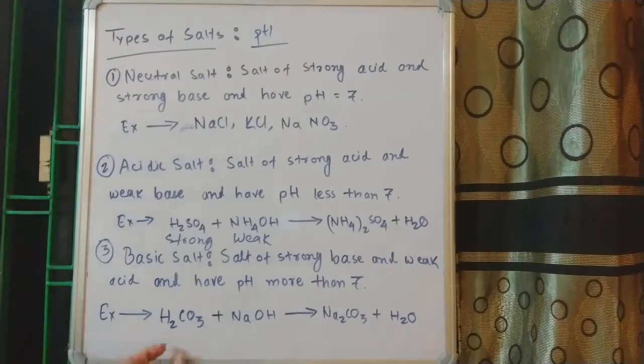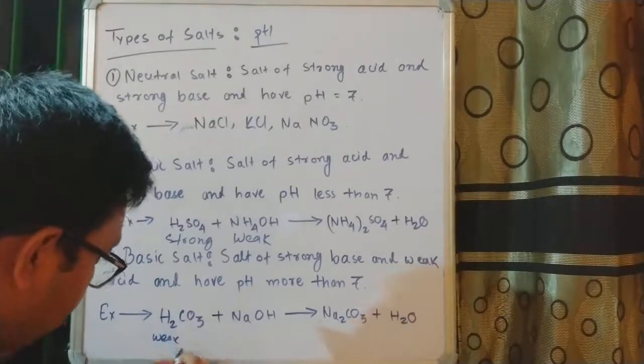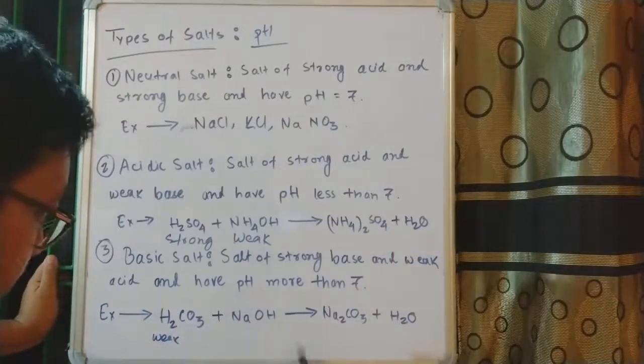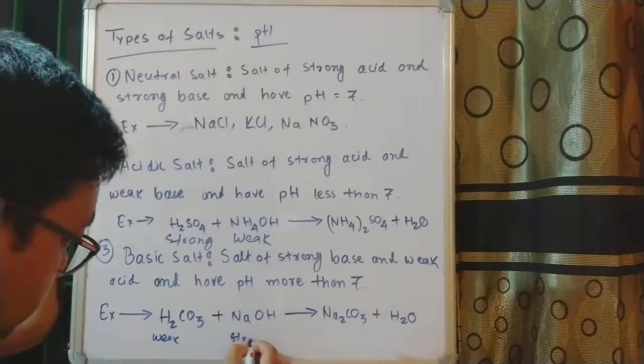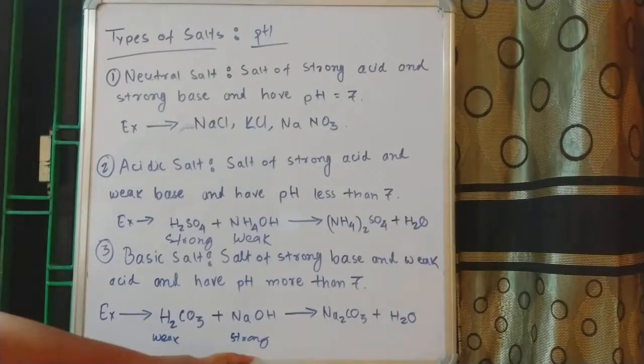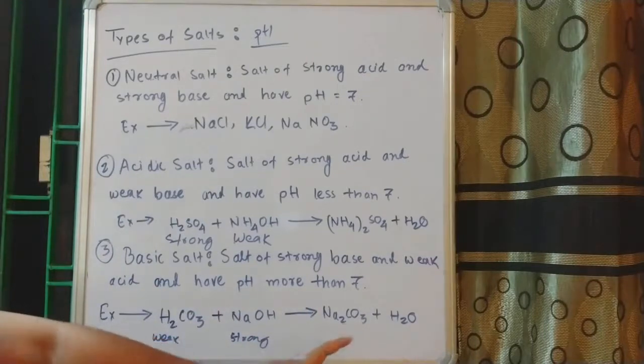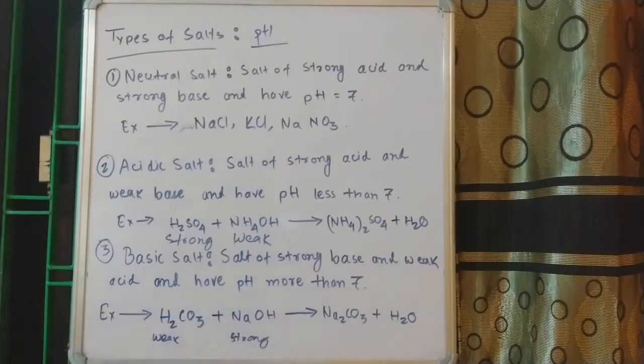We have carbonic acid, and along with carbonic acid we have sodium hydroxide, and carbonic acid is a weak acid, whereas sodium hydroxide is a strong base. And when weak acid and strong base react, obviously it will give us water, and along with water we will have one salt, and this salt is slightly basic in nature. So we have three different classes of salt depending on their pH.